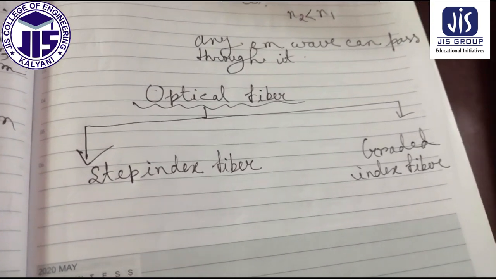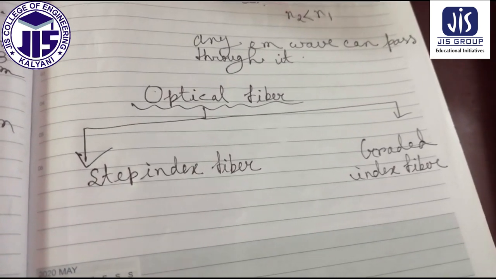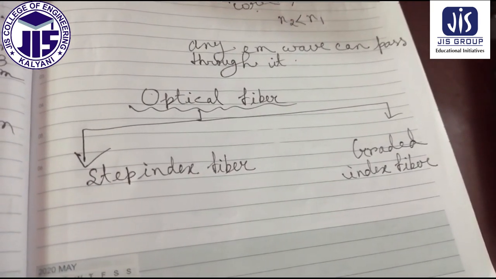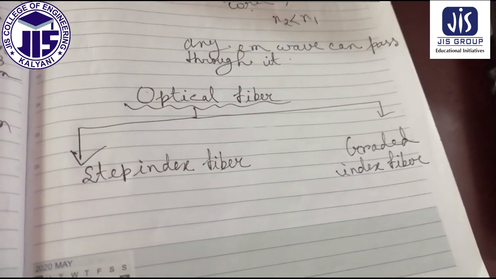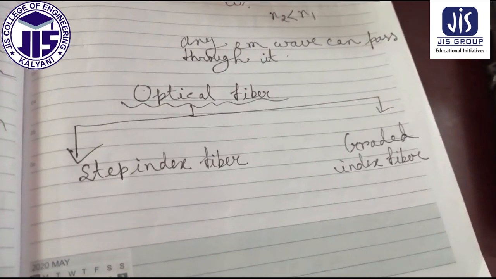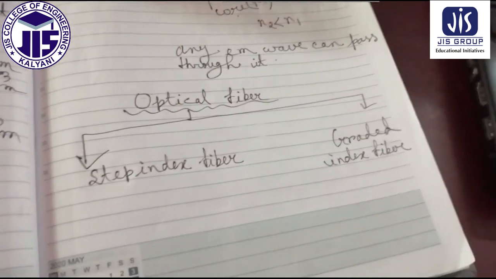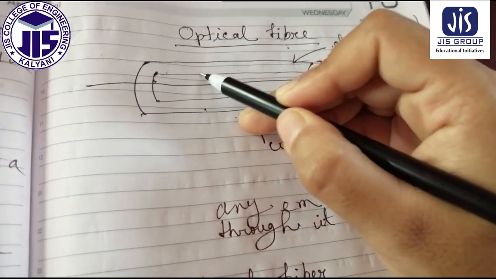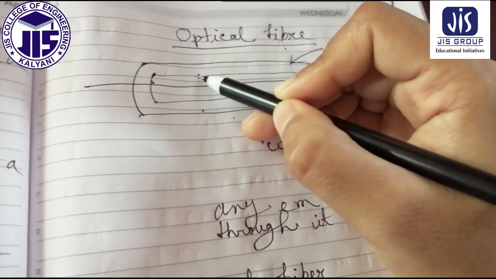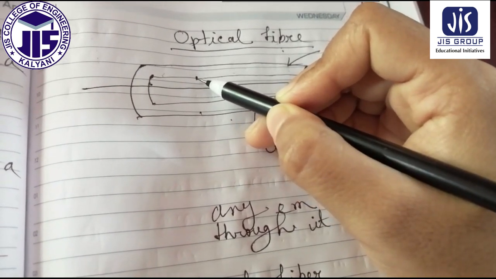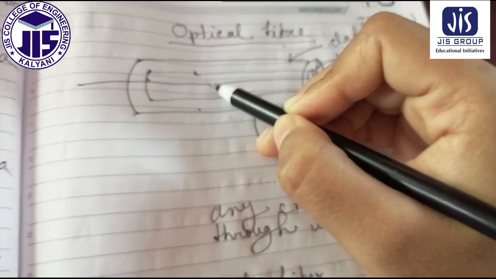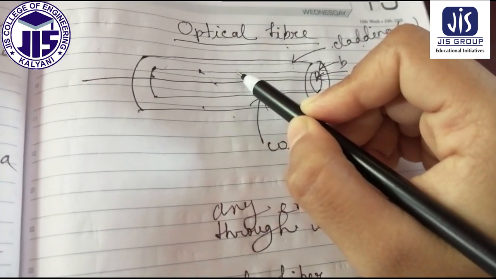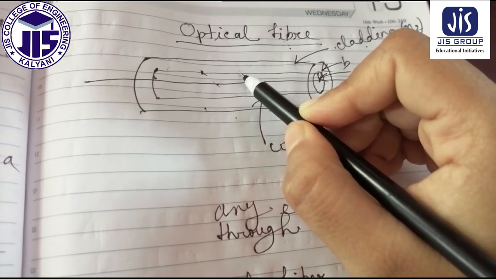If the refractive index of the fiber core varies from a maximum value at its center to a minimum value at the core cladding boundary, then it is called graded index fiber.